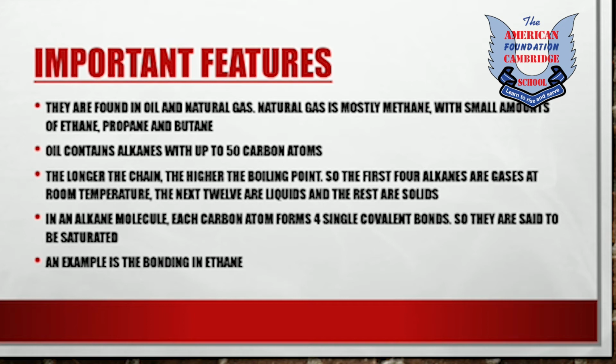It means that not just is it used in natural gas, but it is also used in the manufacture of different oils. So oils can contain up to 50 different types of alkane molecules along with other hydrocarbons. The longer the chain, the higher the boiling point. So the first 4 alkanes are gases at room temperature, the next 12 are liquids, and the rest are solids.